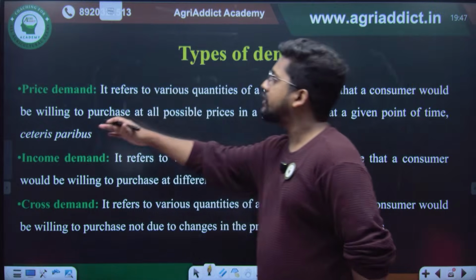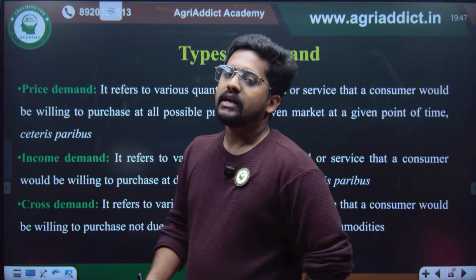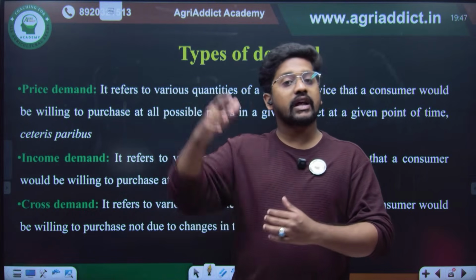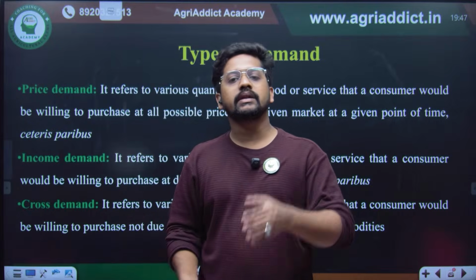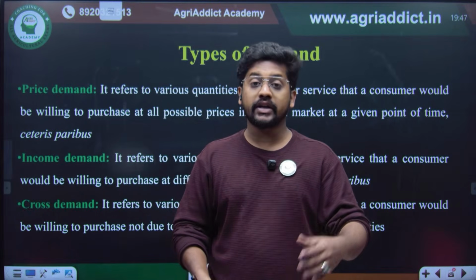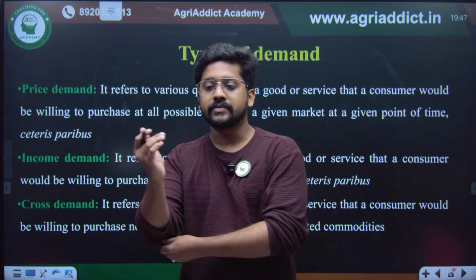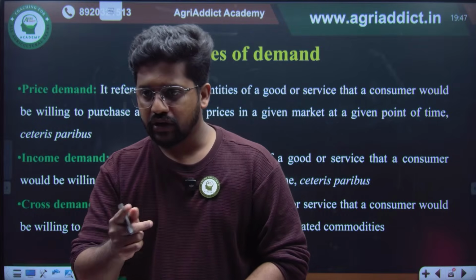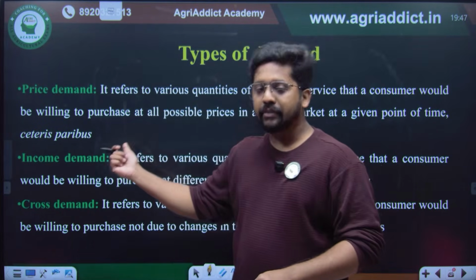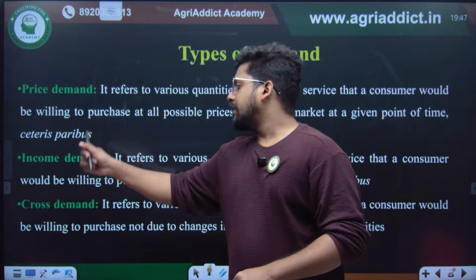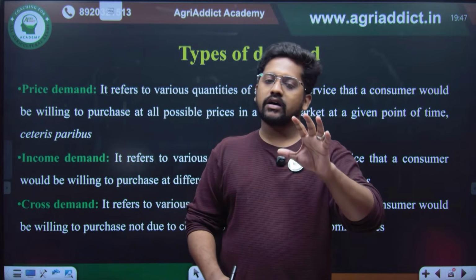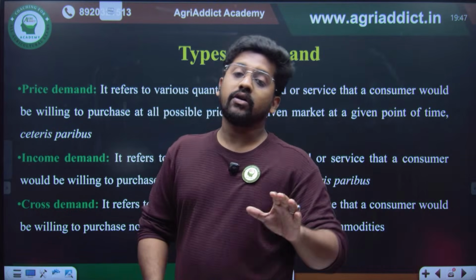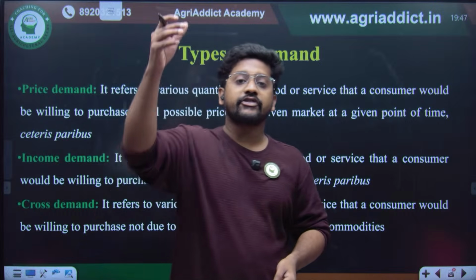Then there are three types of demand: price demand, income demand, and cross demand. Price demand is nothing but the quantity demanded for a particular commodity at different prices of the commodity. Income demand is nothing but the quantity demanded for a particular commodity at different income levels of the consumer. What is the shape of the demand curve? Okay, the shape of the demand curve, we will be coming to that. Income demand is the quantity demanded by a consumer at different income levels.